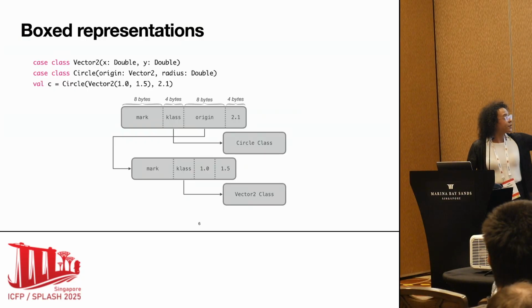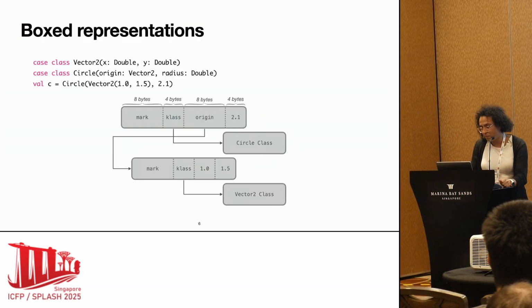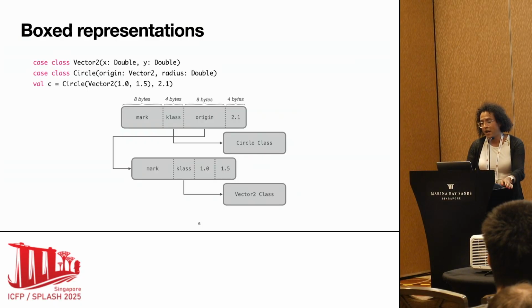I get a first object that represents the circle here. It has a bunch of stuff: a mark pointer, a class pointer, and then finally I have some payload. And the origin is just a pointer to some other object that also has its own mark pointer, class pointer, and so on and so forth. So it's a lot of memory for just the actual bytes that I'm interested in.